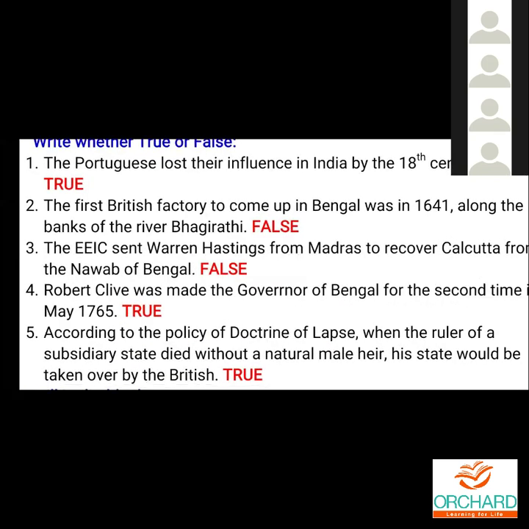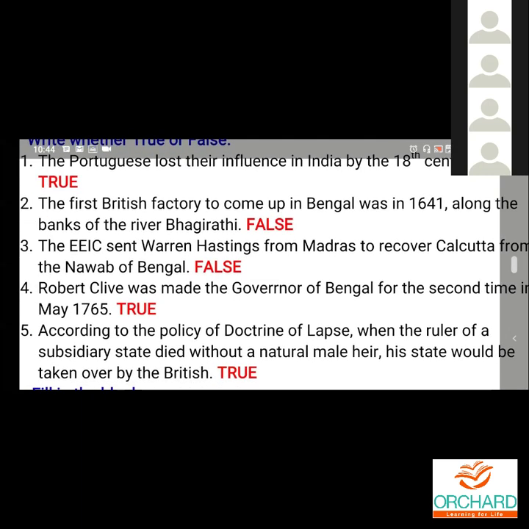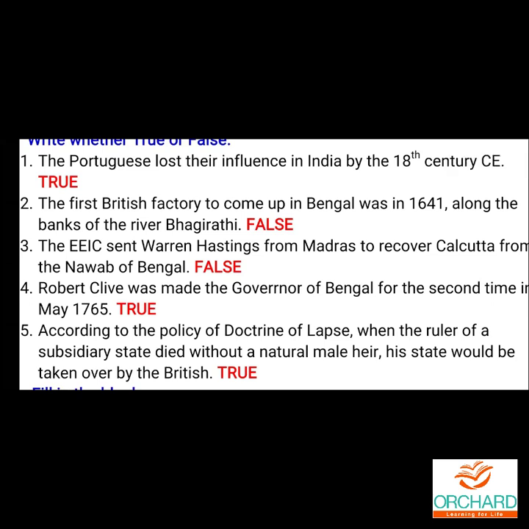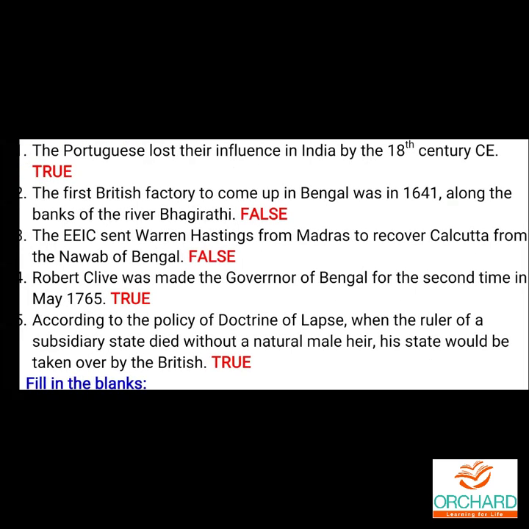The EEIC sent Warren Hastings from Madras to recover Calcutta from the Nawab of Bengal. So what is the answer? False. Next question. Robert Clive was made the governor of Bengal for the second time in May 1765.